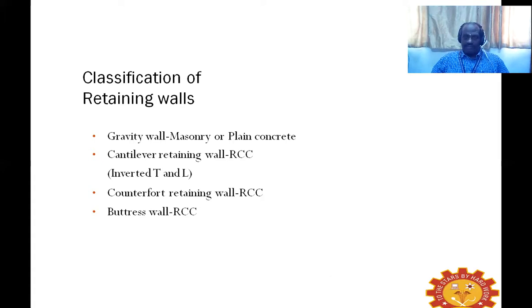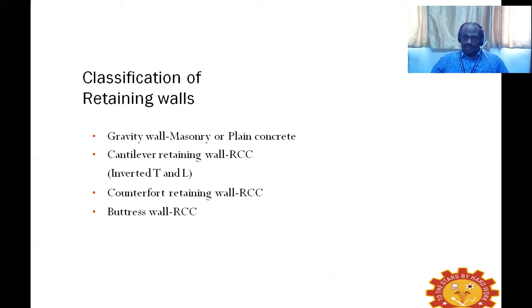The gravity type retaining wall can be constructed with stone masonry or brick masonry or even with plain cement concrete. There is no reinforced cement concrete; it can be made up of plain cement concrete. When we have a massive structure, because of its self weight, it is going to sustain the earth pressure exerted on that wall.